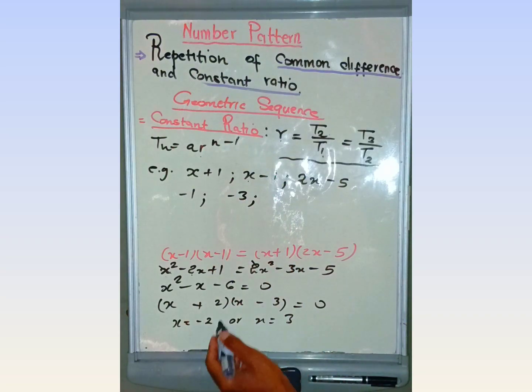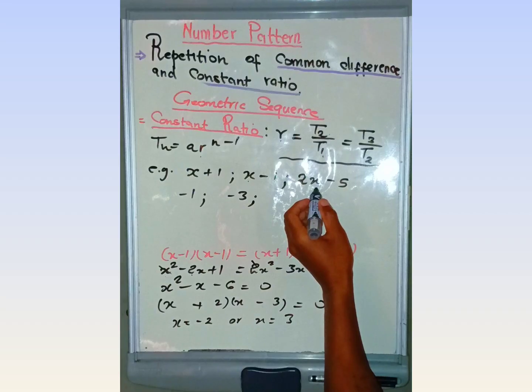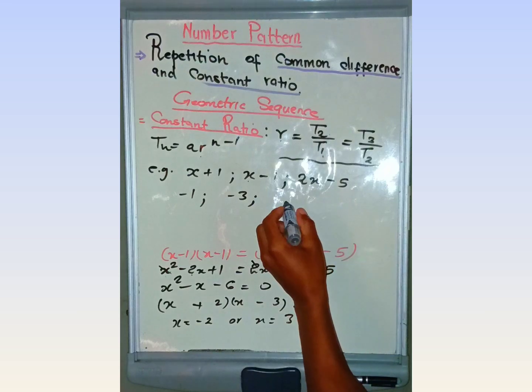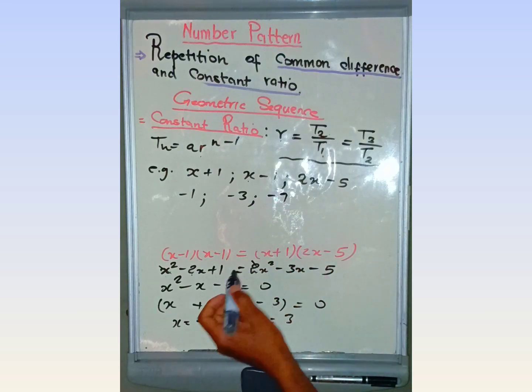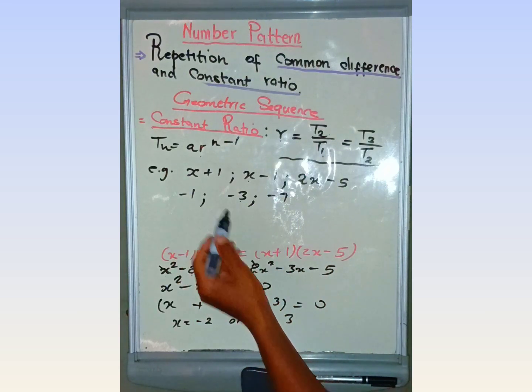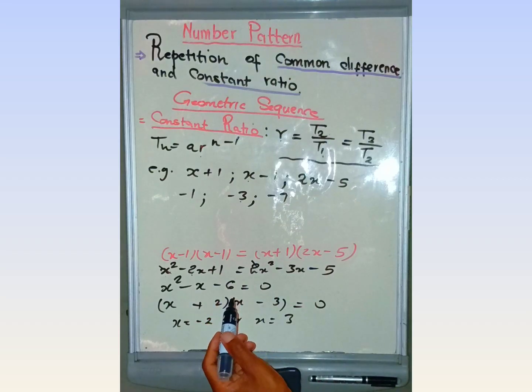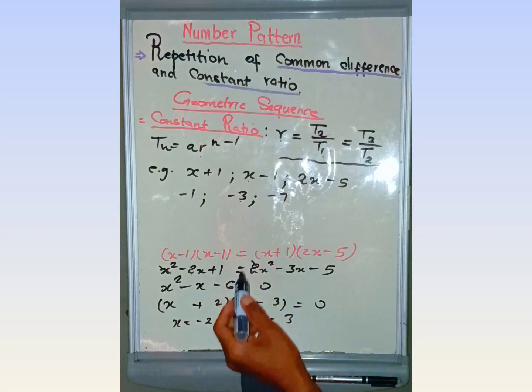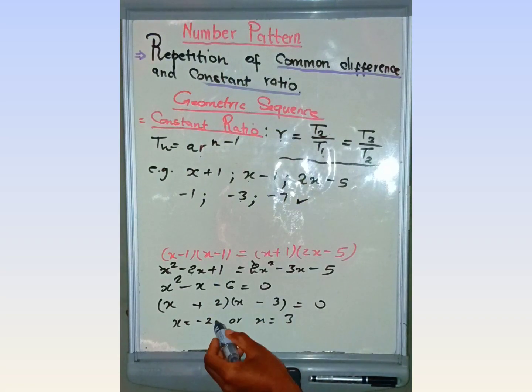That's the second term. 2 times negative 2 is negative 4, minus 5, it is negative 9. Therefore, negative 3 divided by negative 1 is equal to 3. Then negative 9 divided by negative 3 is equal to 3. Therefore, this value is correct.